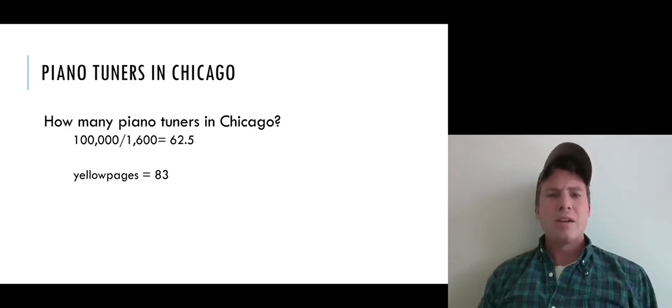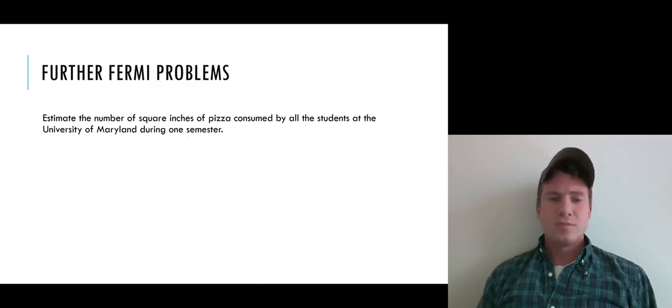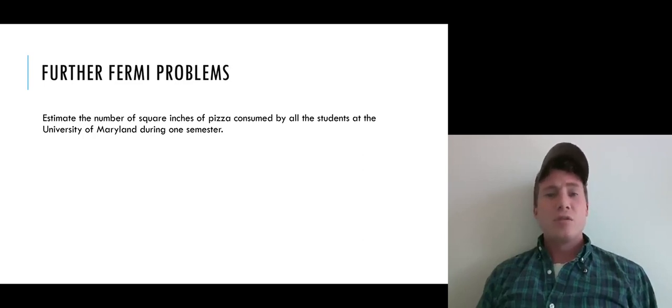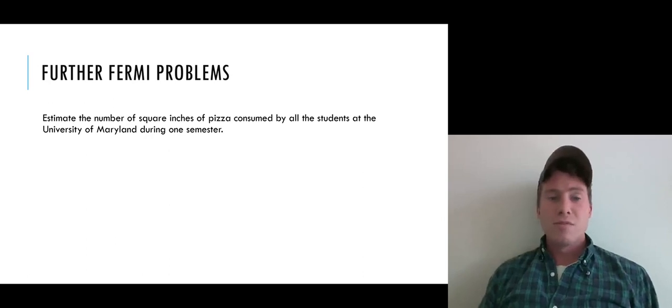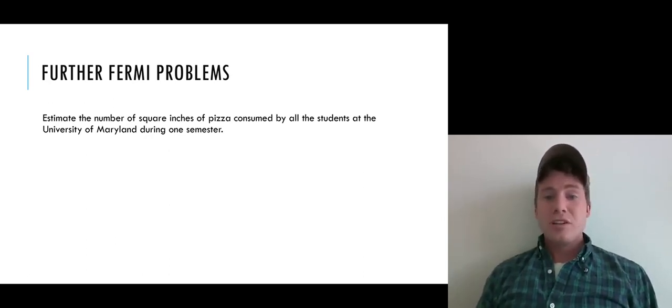By breaking that totally unknown problem, how many piano tuners in Chicago, into some more tractable sub-problems. So we can think of some other Fermi problems, just to give us examples of the sorts of questions we'd have here. The University of Maryland keeps a list of Fermi problems online that you can check out. These are all taken from them. So one would be to estimate the number of square inches of pizza consumed by all the students at the University of Maryland during one semester, right?